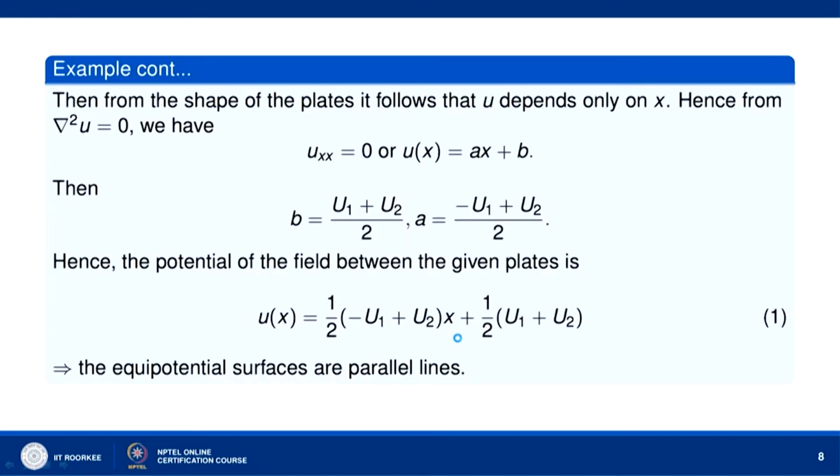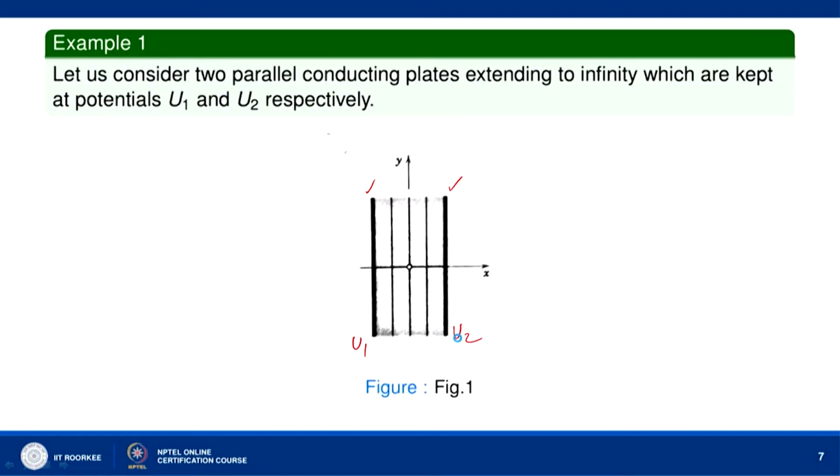Then from the shape of the plates, it follows that u depends only on x. You can see that u is constant on this plate, it does not depend on y, it is equal to u1 throughout this plate. This plate is parallel to the y-axis, so the equation of this plate is x equal to some constant, and for all values of y, u is equal to u1.